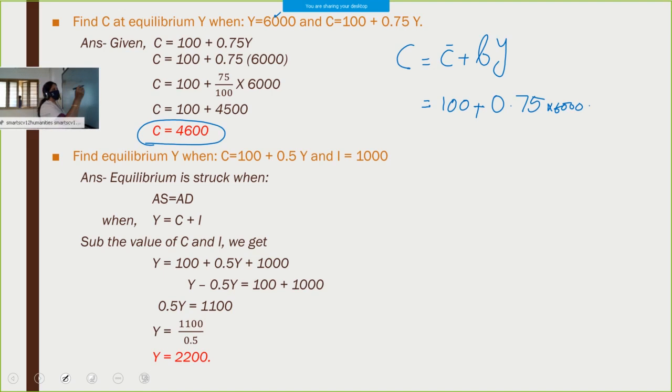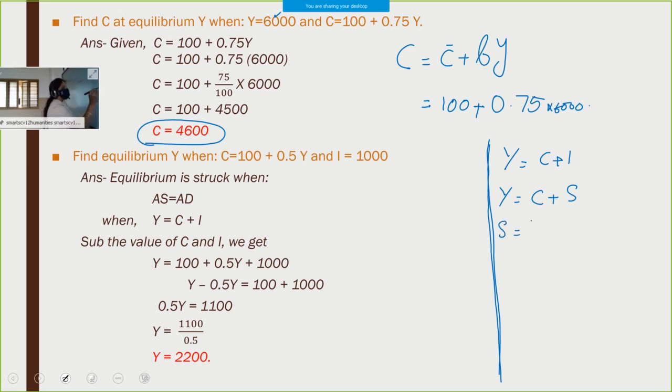Whatever numericals come, all the formulas should be in your mind, whatever we studied from this lesson. First one, Y is equal to C plus I. Y is equal to C plus S. Then from here we get S is equal to Y minus C, and C is equal to Y minus S. You can prepare like this.